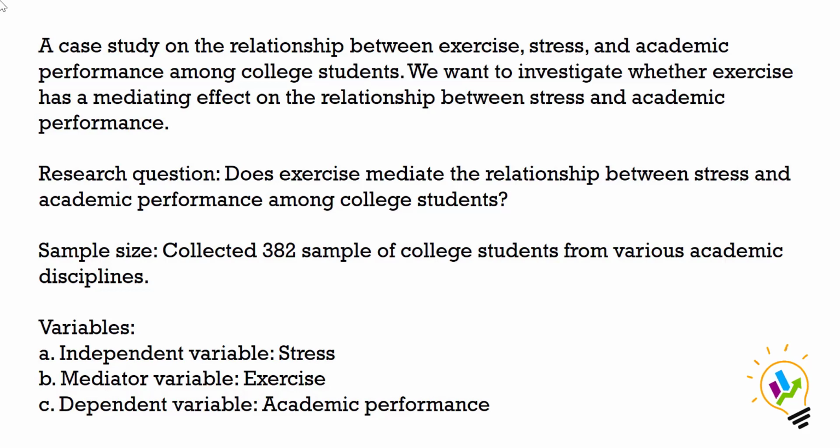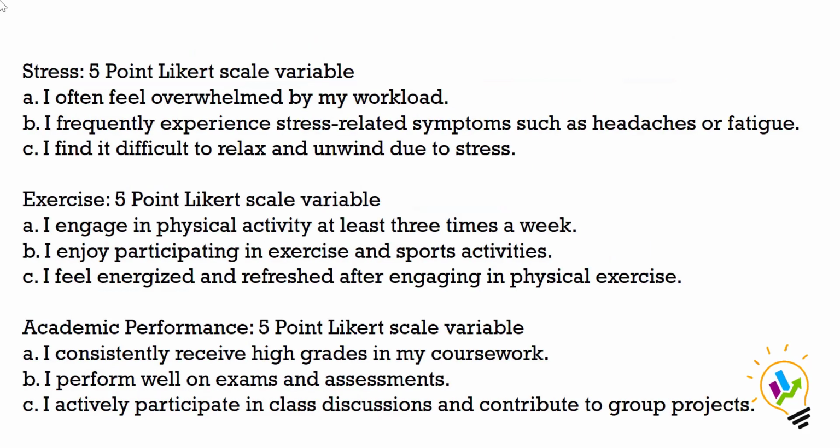We have collected 382 samples of college students from various academic disciplines. In this analysis, we have three variables: stress, the independent variable; exercise, the mediation variable; and academic performance, the dependent variable. Stress has a 5-point Likert scale with three observed variables. You can see the statements given here. Exercise also has a 5-point Likert scale with three observed variables. Academic performance also has a 5-point Likert scale, and you can read the statements.